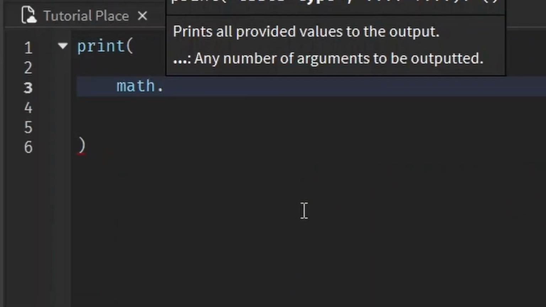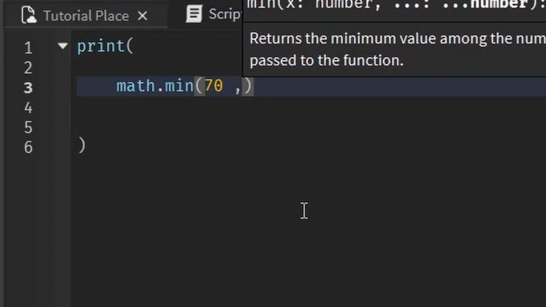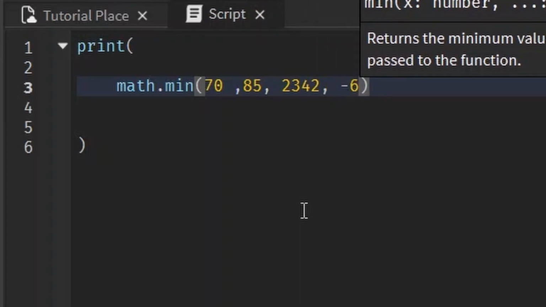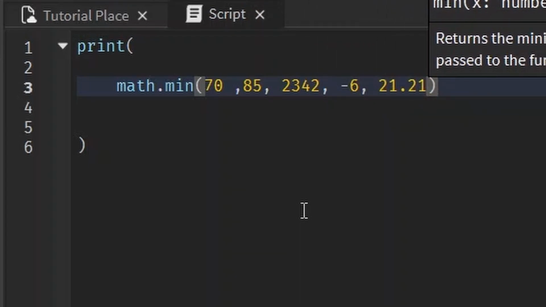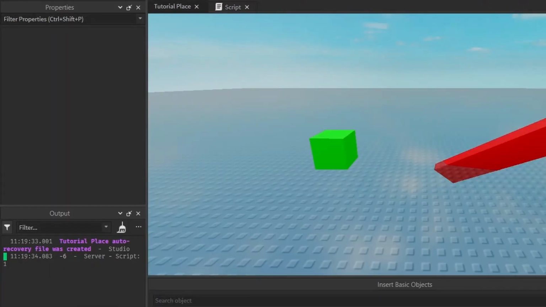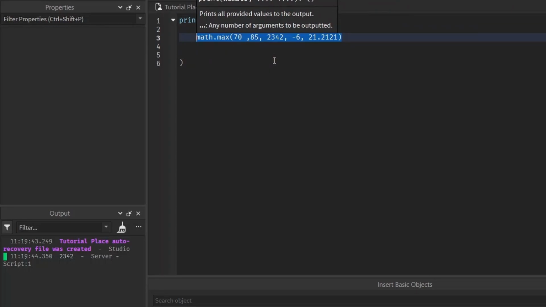Two other cool ones I thought to show you were min, which you give a list of numbers, let's say 70, 85, 2, 3, 4, 2, negative 6, and maybe 21. So we give it a list of numbers separated by a comma, and it's going to return the lowest one amongst all these numbers. Negative 6 is the lowest one. And if we do math.max, it returns the highest number amongst these numbers. And you can see how that can be useful. It's pretty cool. Again, you can use any of these math functions wherever it takes in a number.